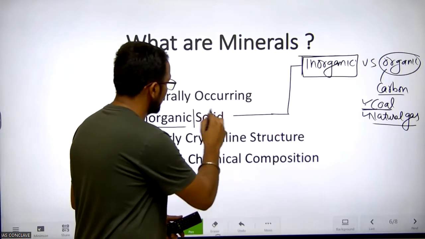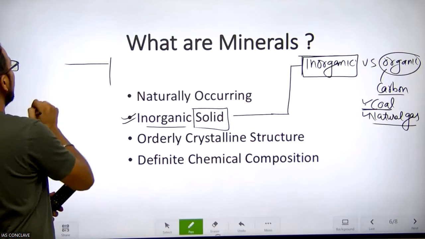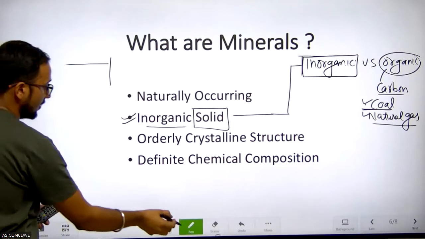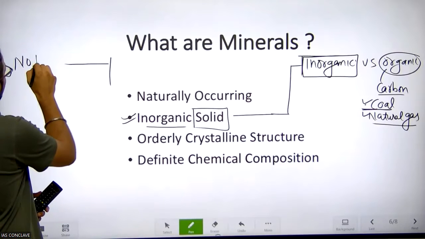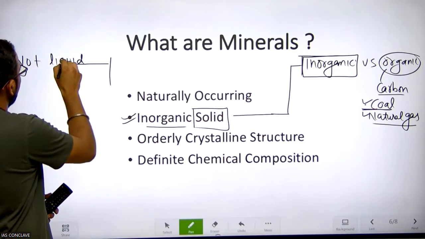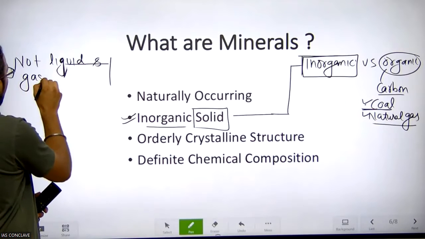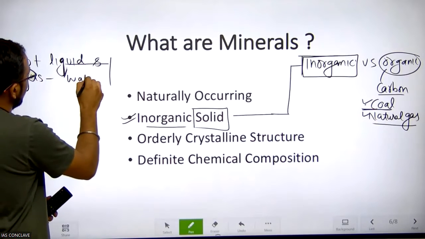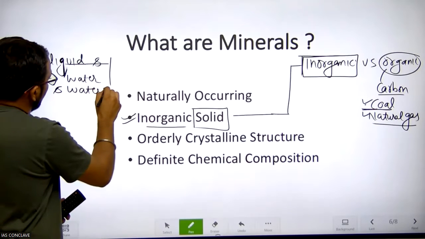They are solid. Solid means they can't be in liquid form, not liquid and not gas. For example, water and water vapor.